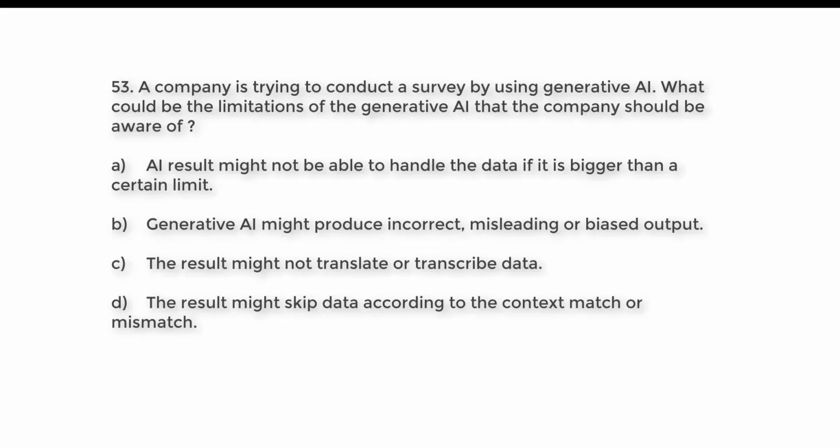C. The result might not translate or transcribe data. D. The result might skip data according to the context match or mismatch. Try to guess the right answer. And the right answer is option B. Generative AI might produce incorrect, misleading, or biased output.